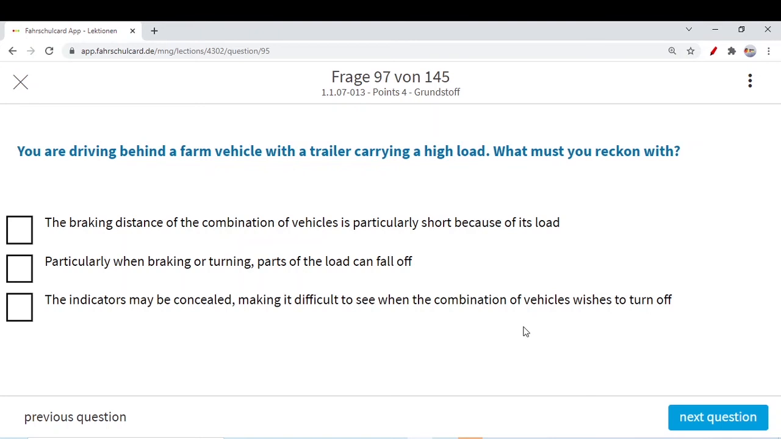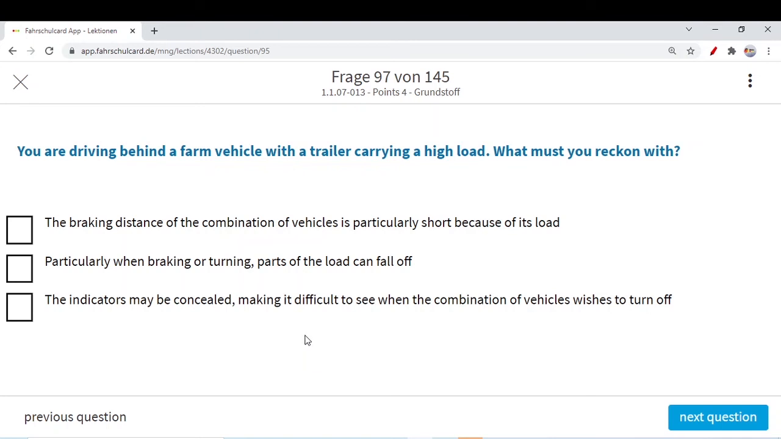The braking system of the combination of vehicle is partly short because of its load. No, we know the braking distance will be longer when your farm vehicle is attached with a trailer. When you brake, because of this trailer, your braking distance is longer. This we have already discussed in previous questions as well, in the context of cars, not only farm vehicles. So this option is anyhow wrong.